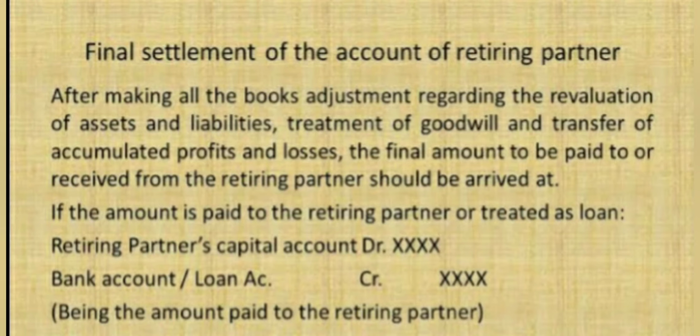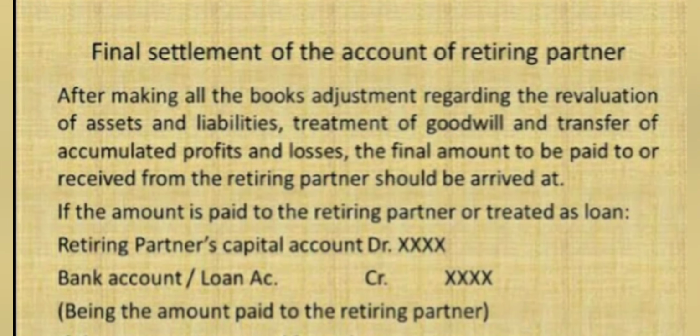At his option, instead of the interest, he may take that share of profit which has been earned by the firm by the use of the amount due to him. The right is also available to the legal representatives of the deceased partner. If nothing is mentioned in the question about the payment of the amount due to the retiring partner, it will be transferred to his loan account.